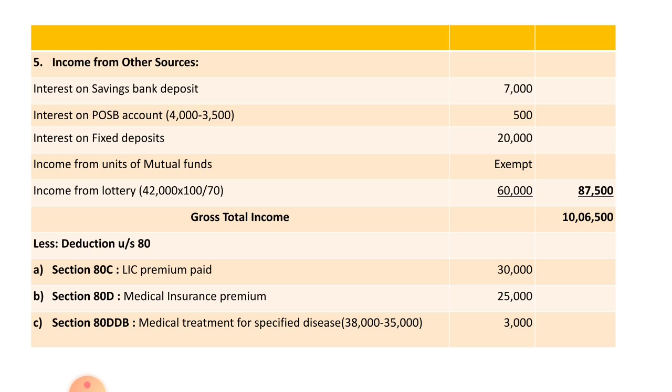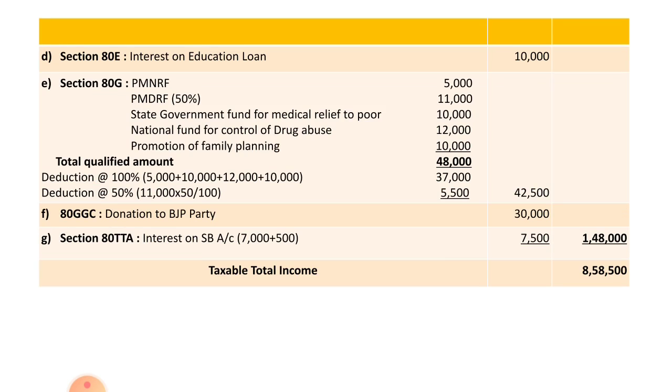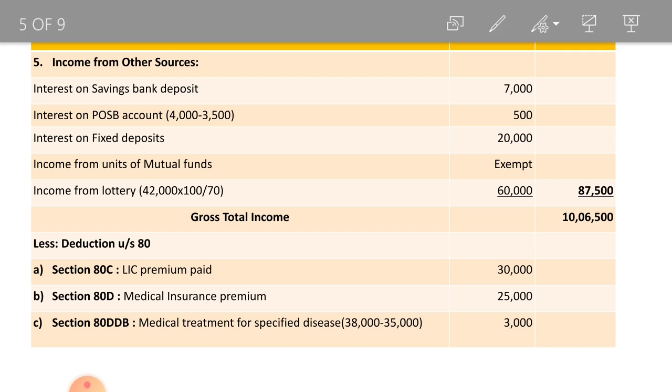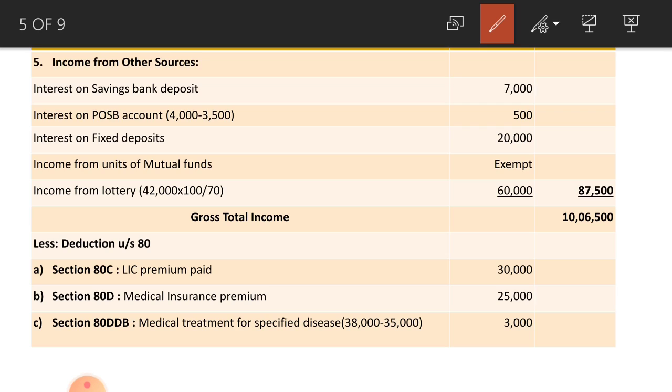So the total of income from other sources amounts to rupees 87,500. The total of 5 heads of income amounts to rupees 10,06,500. That 10,06,500 is the gross total income.